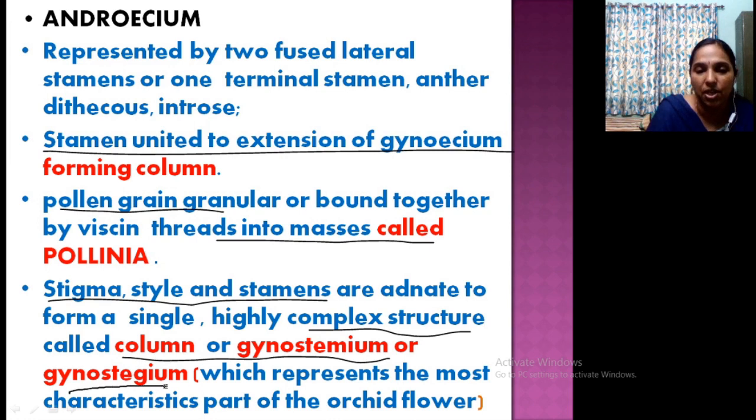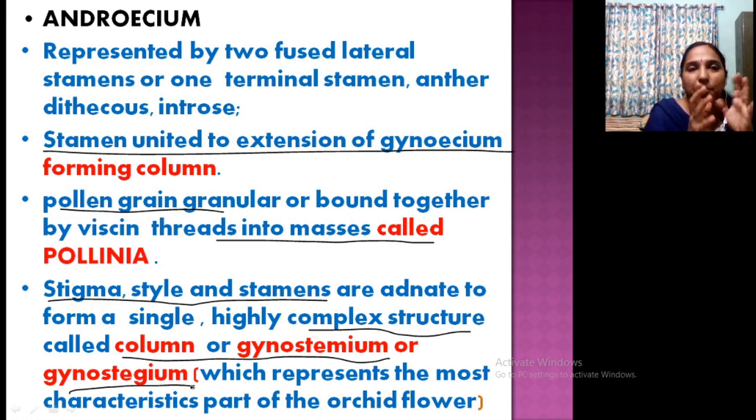Very, very important point. So what is gynostegium or gynostemium or column? It is the fusion of style, stigma and stamen. That is, androecium fused with gynoecium, and the special structure formed is called column or gynostegium or gynostemium.